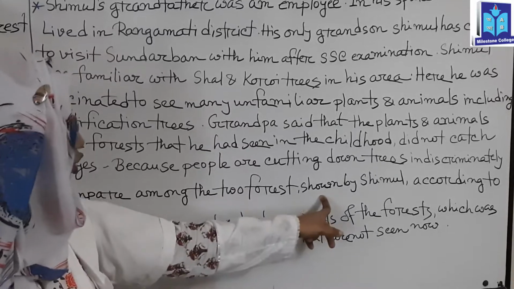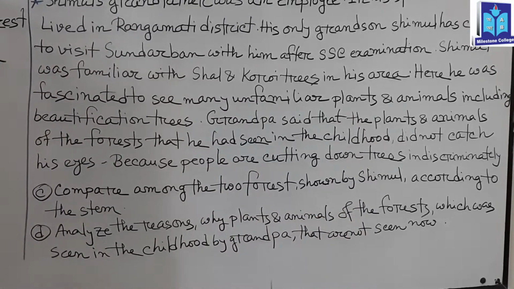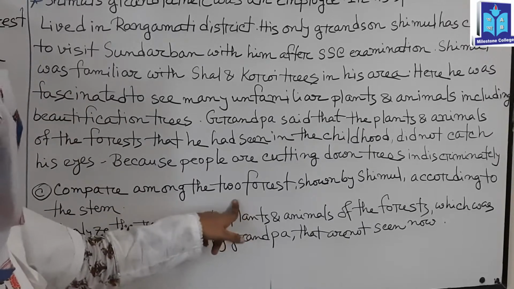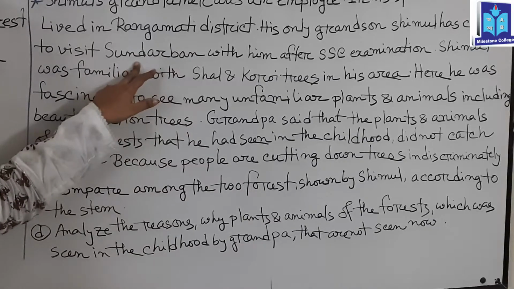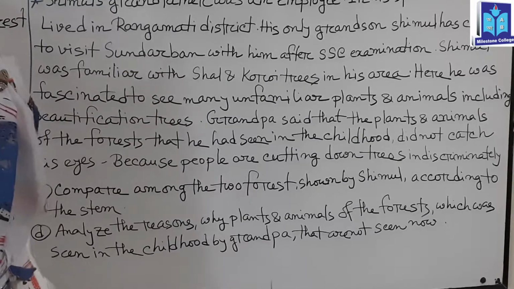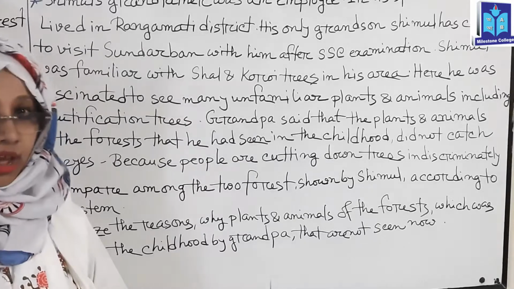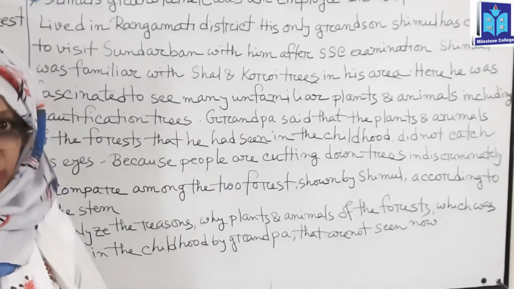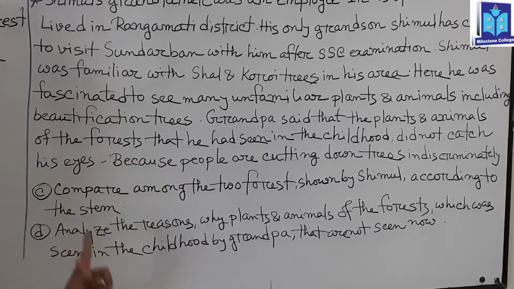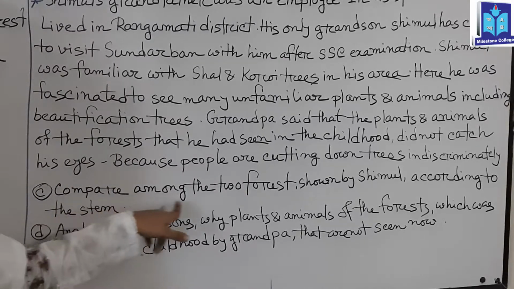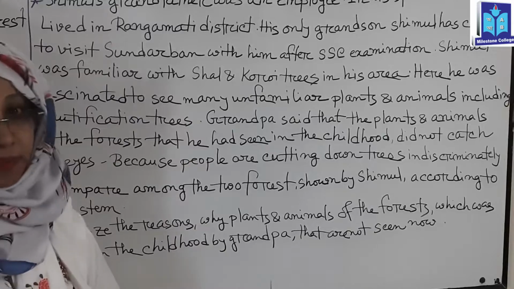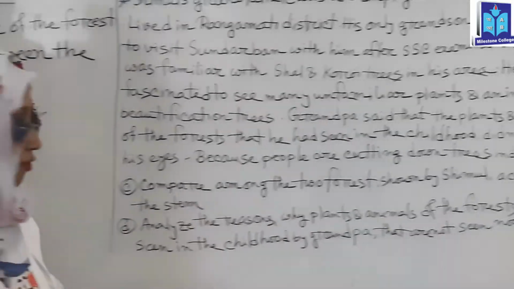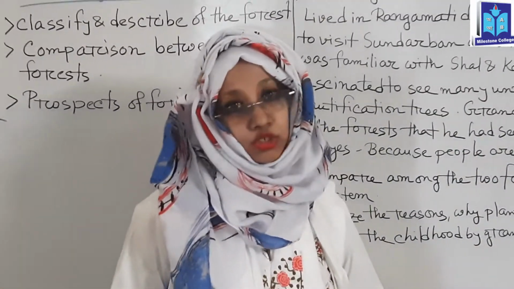The two forests shown by Shimul according to the stream. Dear students, we can see that according to the stream, Shimul sees two forests. The two forests are one hilly forest and another mangrove forest. Those forests are very unfamiliar to Shimul. So the comparison between these two forests, that is hilly forest and Sundarban or mangrove forest, here is the answer of this question.